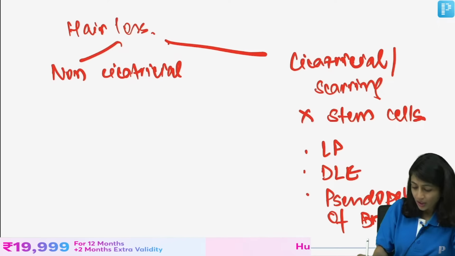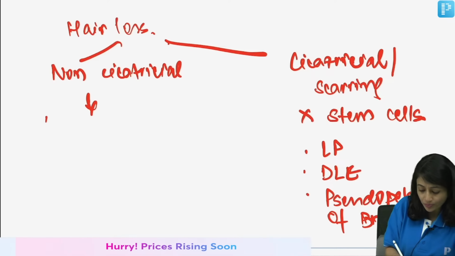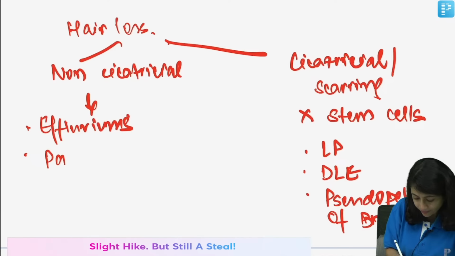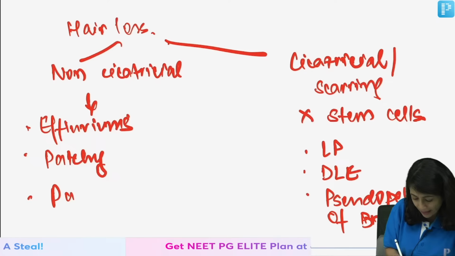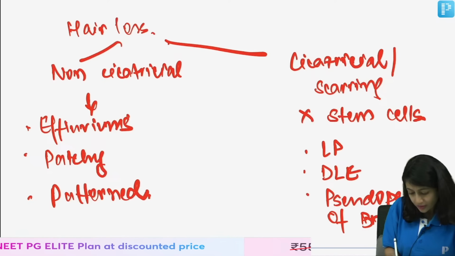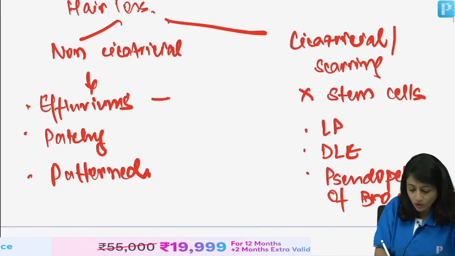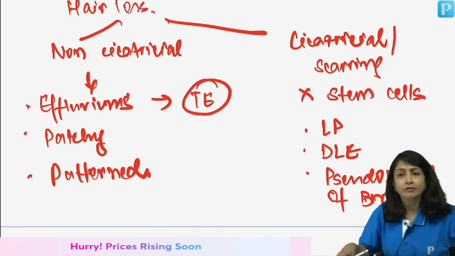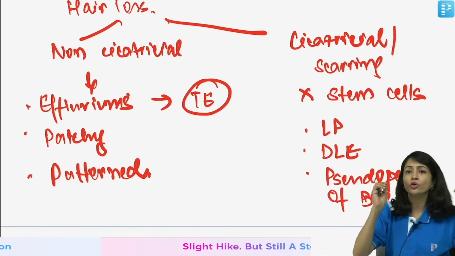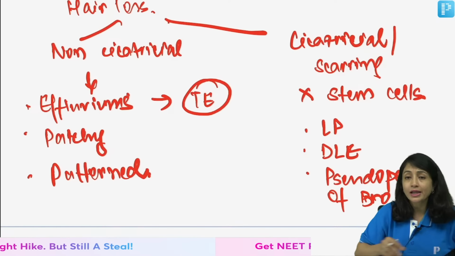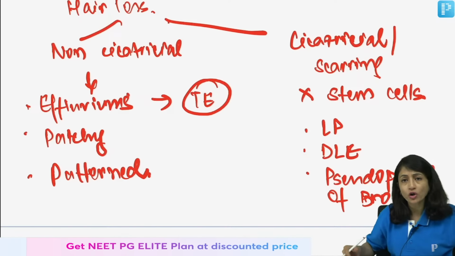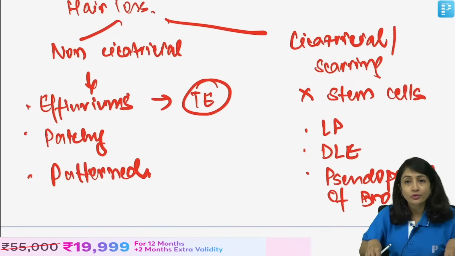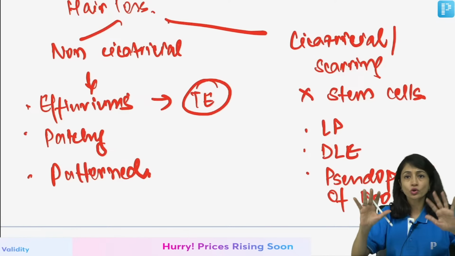Right? Now, when I talk about non-cicatricial alopecias, there can be effluviums, it can be patchy, or it can be patterned. There are three kinds of non-cicatricial alopecia. When I talk about effluviums, the most common one that is given to you is telogen effluvium, where they will give you a typical history that there was some period of stress, pregnancy, or prolonged illness, 2 to 3 months prior to hair fall, and then the patient started having sudden hair fall. The treatment for it would be biotin and counseling. Done. That is what you need to know about TE.